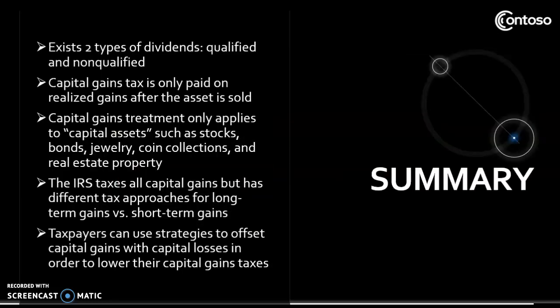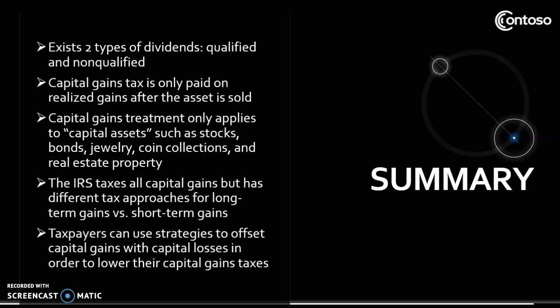Now we can conclude what we already talked about. First of all, we talked about dividends. There are two types of dividends, qualified and non-qualified, and we talked about the difference between them. Second, about capital gains. Capital gains tax is only paid on realized gains after an asset is sold.